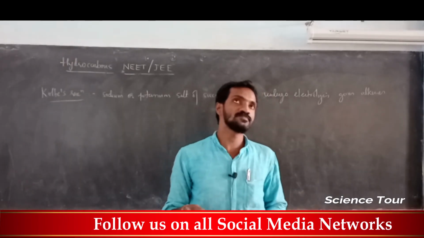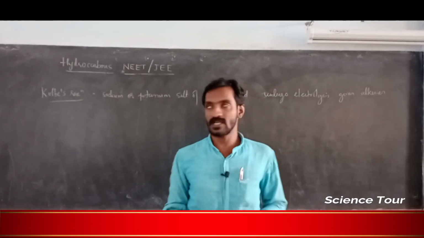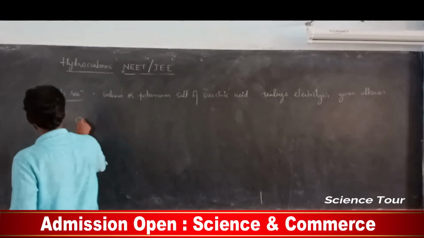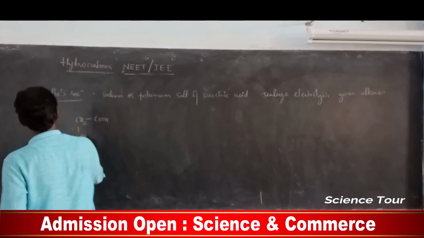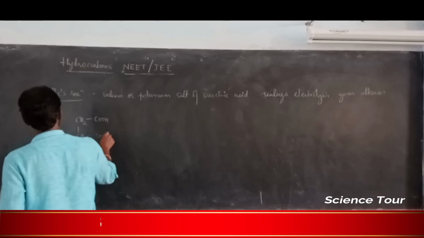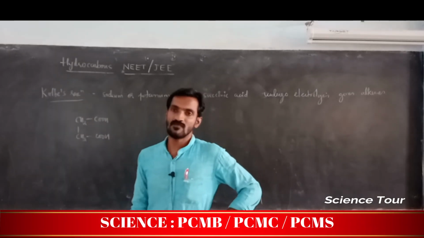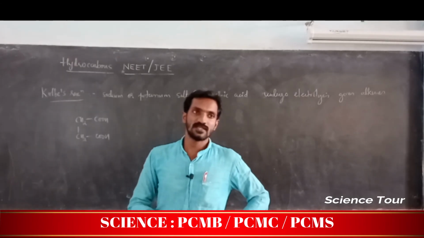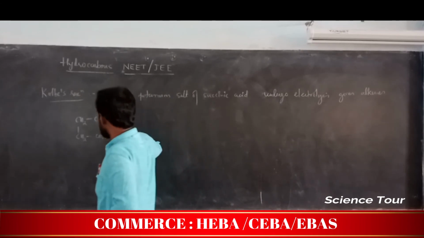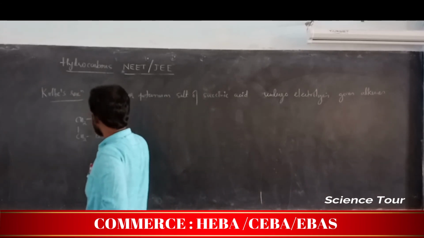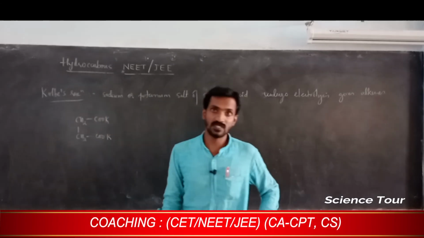So the sodium or potassium salt of succinic acid. Succinic acid, what is the formula? CH2COOH, CH2COOH. This is actually succinic acid. Someone used to pronounce it differently. Okay, this H is replaced by K. Then this becomes potassium salt of succinate.